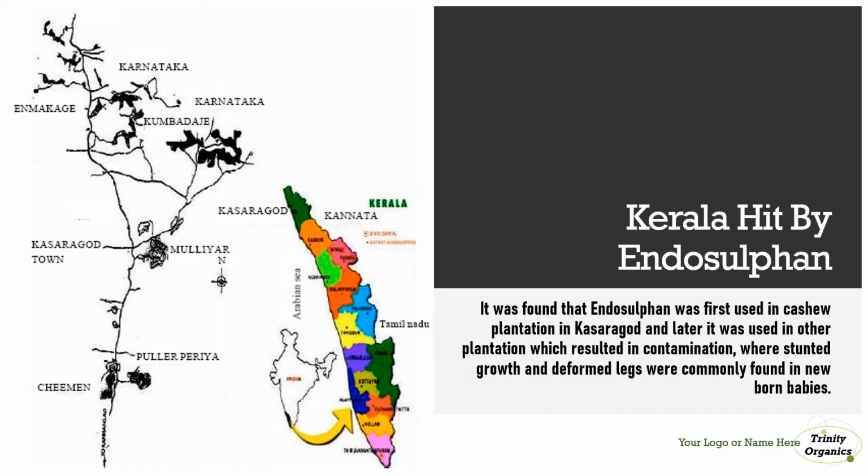The endosulfan was used in a district called Kasargod in the state of Kerala in India. It was basically used in the cashew plantations, where they sprayed the endosulfan over the fields to kill the pests. Over the years, some people living near the area started getting deformities in their body, and they were getting mentally and physically sick. Even newborn babies are getting deformities.